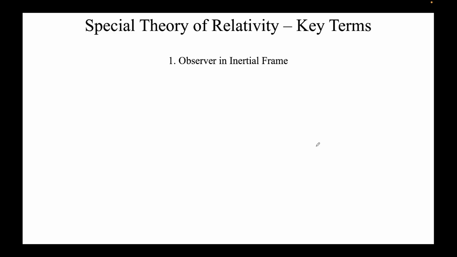So, a few key terms. What is an observer? An observer in an inertial frame: in this case, we see this frame S, and an observer here is sitting very quietly at the origin. We call this observer O, and this is the frame S. This is an inertial frame.